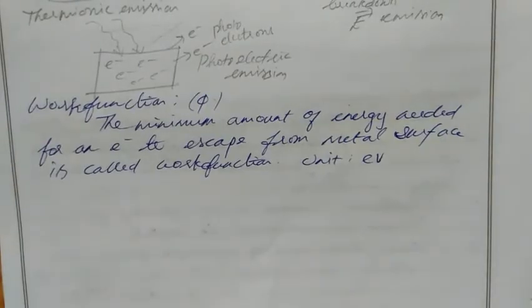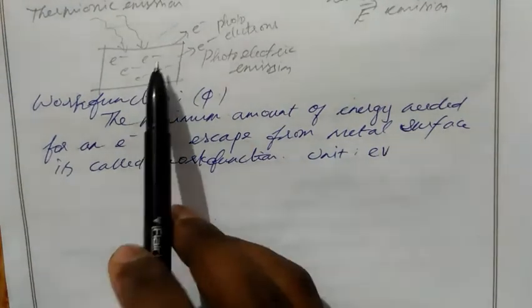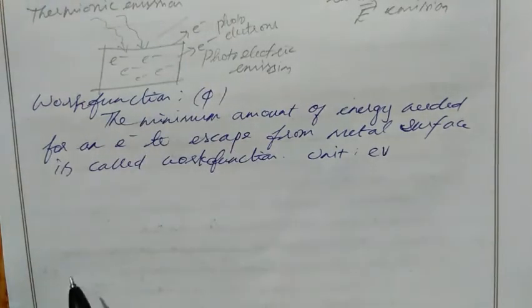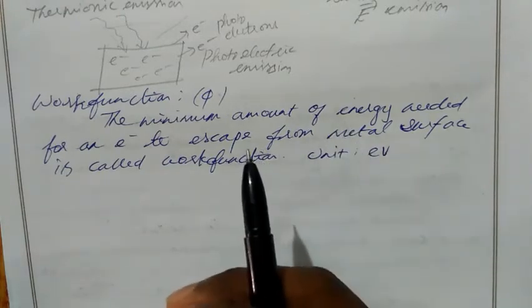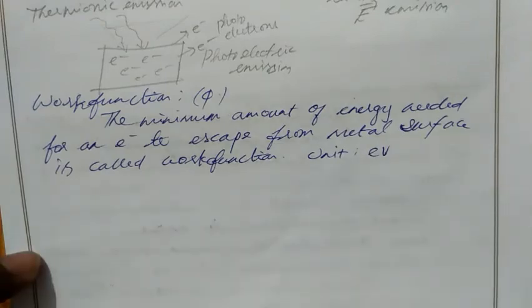Here we have one important term, the work function phi. The work function means the minimum amount of energy needed for an electron to escape from the metal surface. The electron comes out because it absorbs some energy from an external source.